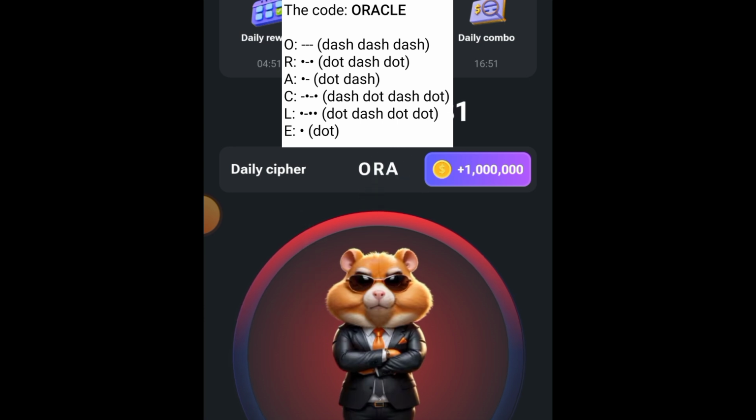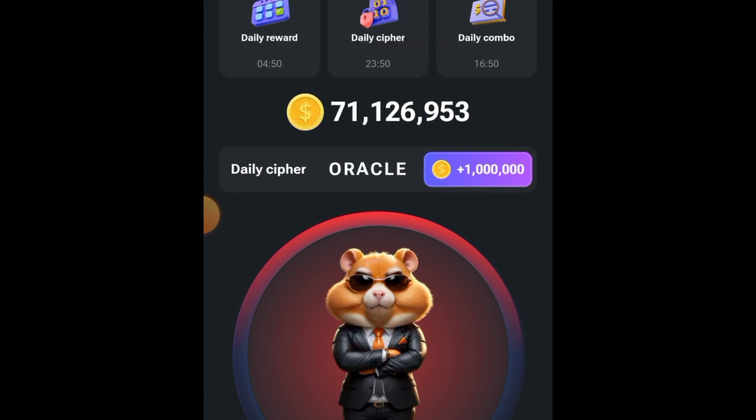Then our C, dash dot dash dot. That's our C. Then our L, dot dash dot dot. So that's our L. Then E, that's dot. So that's our daily cipher for today.